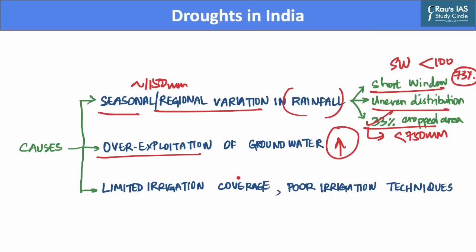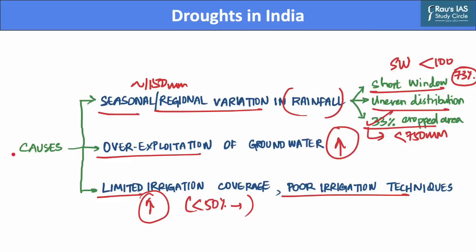Further, the irrigation coverage of our country is limited and there are poor irrigation techniques in the country. Now, less than 50% of the cropped area in our country is irrigated, and this exacerbates the impact of drought on account of complete dependence of agriculture on natural rainfall, and hence India's farm efficiency in present terms is also amongst the lowest in the world. And this limited irrigation coverage further exacerbates the impact of drought in our country.